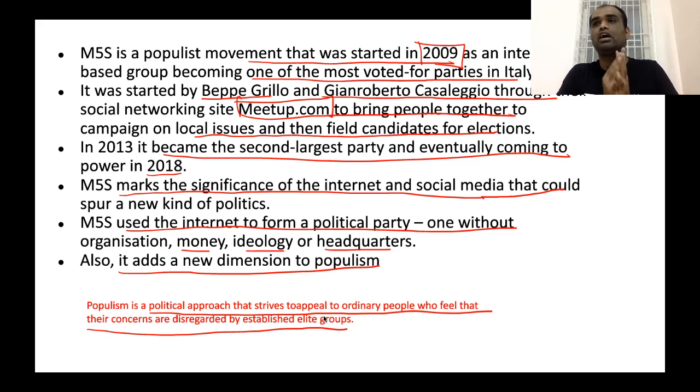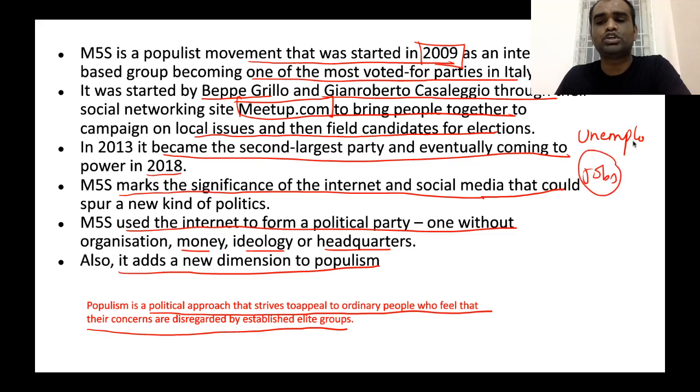Okay, for example, especially because of this corona pandemic, a number of people will be unemployed. A number of people will lose their jobs. So what happens when unemployment rate as well as poverty level rises in a country? People will become very angry. Yeah. So if people are becoming very angry, what will happen? There will be a number of political parties which will try to tap this anger for their political gains. Now that concept is called as populism. Yeah. So now that's it with regards to this particular topic.